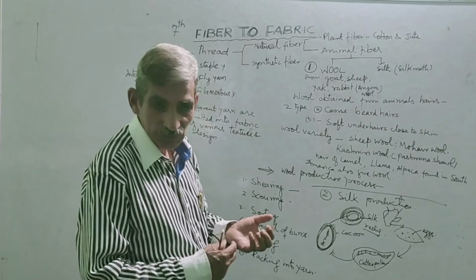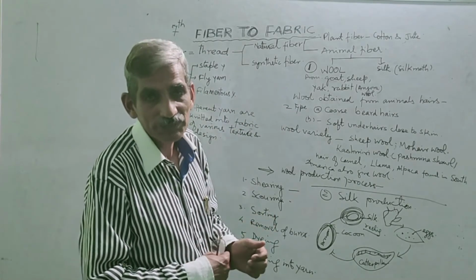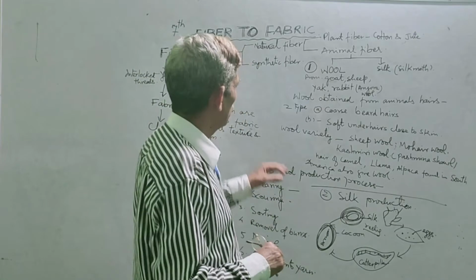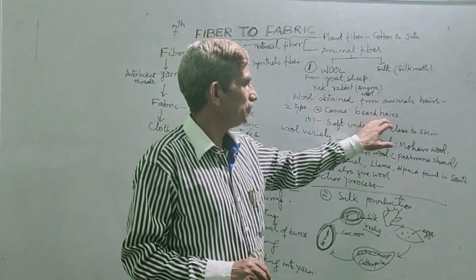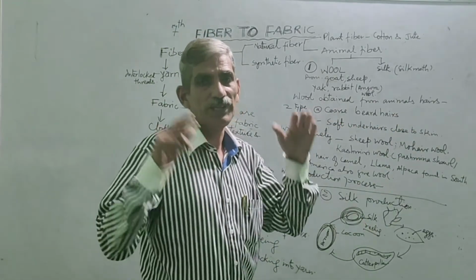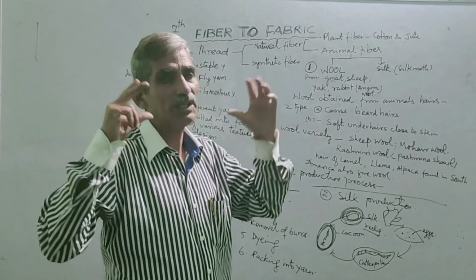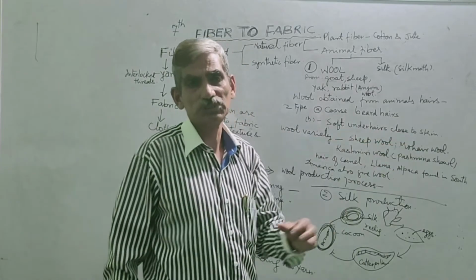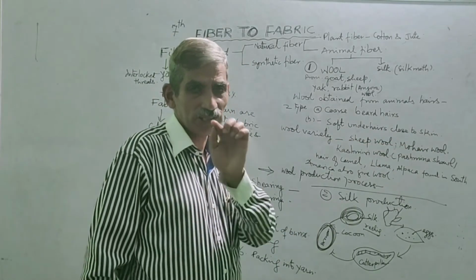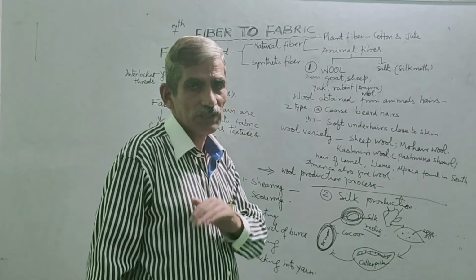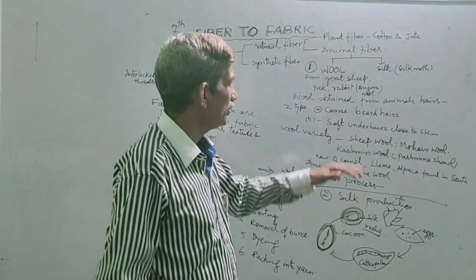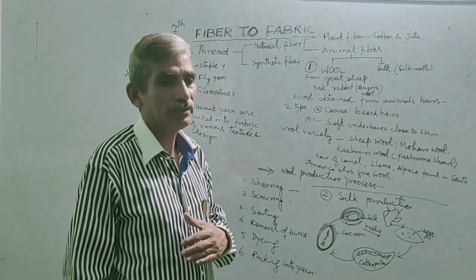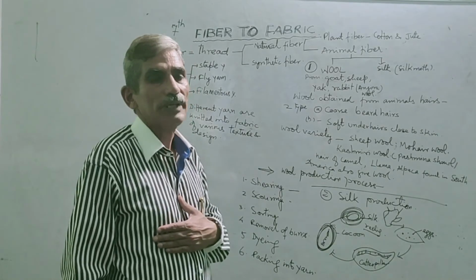I told you the wool is derived from the hairs of animals, and these hairs are of two types. First is coarse bearded hairs, which are thick and long. Then soft under hairs close to the skin. Just near the skin there are small hairs. They are very soft. And out of that, the long hairs are coarse bearded hairs. So these are the two types of hairs which are arranged on the body of animals.